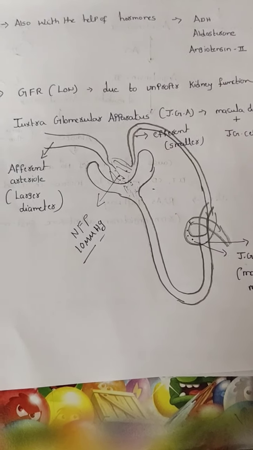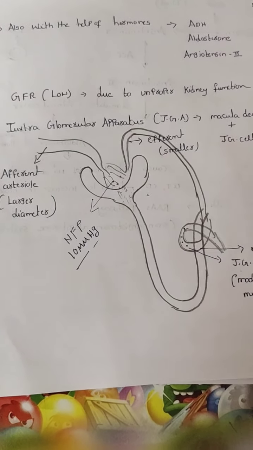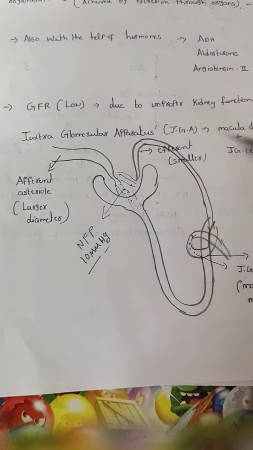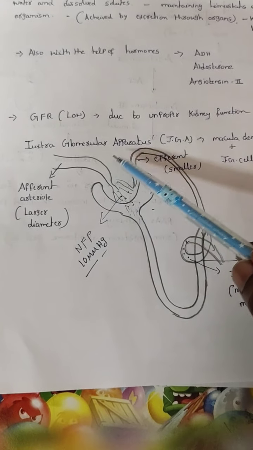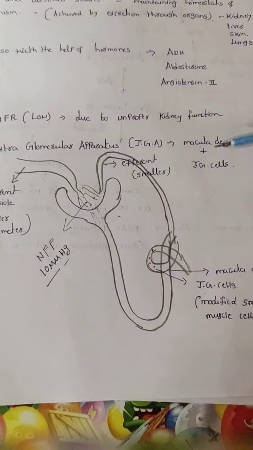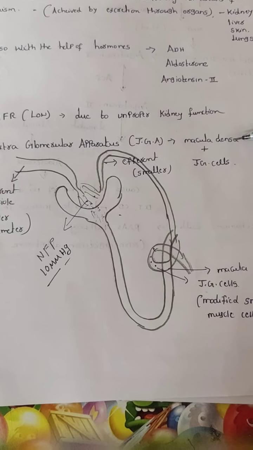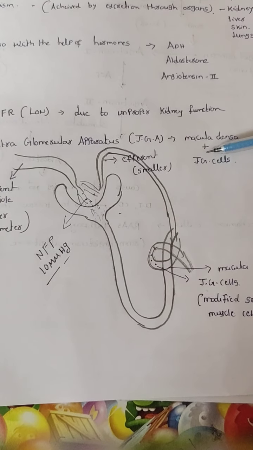At that time we have an alternate system, the juxtaglomerular apparatus. What is the juxtaglomerular apparatus? It consists of macula densa plus